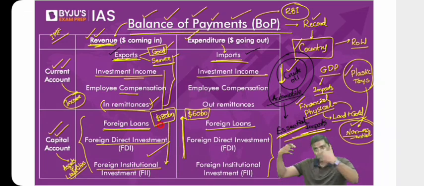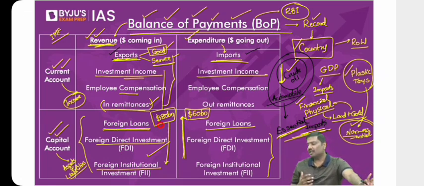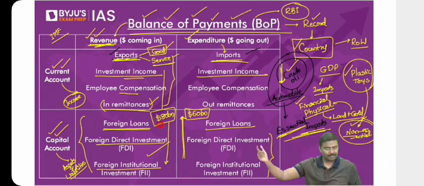So remember this. Earlier we calculated the current account, and I said generally India has a current account deficit. And now we are looking at the capital account. There could be a surplus in the capital account. We could also have a balanced capital account, and we could also have a deficit in the capital account. But what generally happens in the context of India is we have a surplus in the capital account.